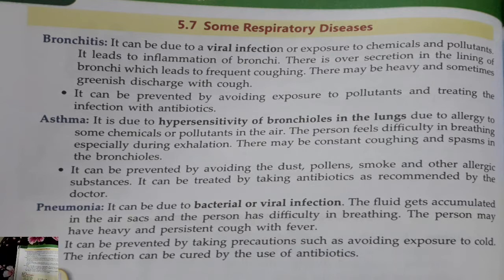Number one is bronchitis. It can be due to viral infection and exposure to chemicals and pollutants. It leads to inflammation in bronchi, and there may be heavy and sometimes greenish discharge with cough. It can be prevented by avoiding exposure to pollutants and treating the infection with antibiotics. Antibiotics are those medicines or drugs which fight against the infection.